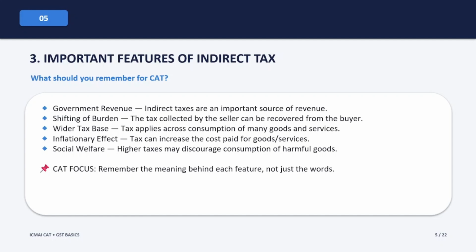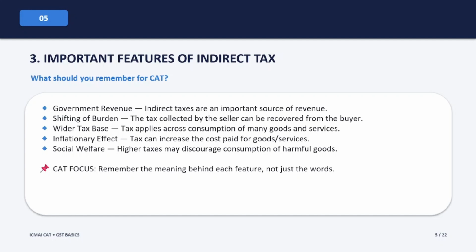Now let's look at some important features of indirect tax. The first feature is government revenue. Indirect taxes are an important source of revenue for the government. The second is shifting of burden. As we discussed, the tax can be collected by the seller, but the burden can ultimately be passed on to the buyer. The third feature is wider tax base.